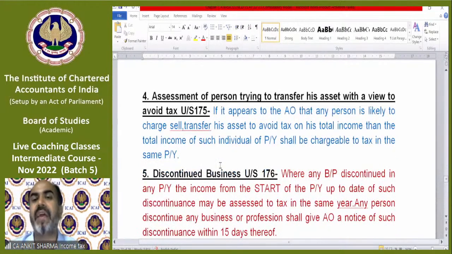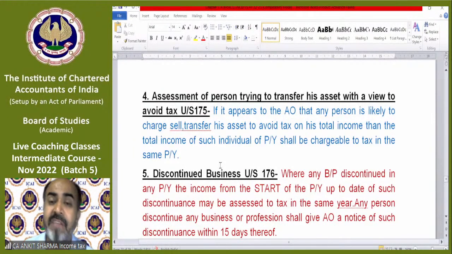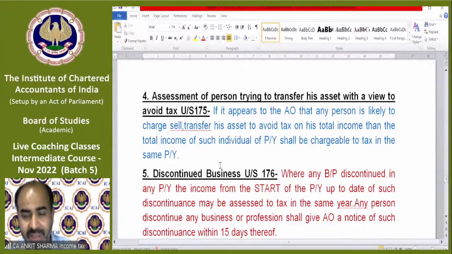Assessment of a person trying to transfer his assets with a view to avoid tax. Point number 2 says if any person who resides in India is leaving India, then catch him. Point number 3 says that if any AOP, BOI, AJP is formed for a particular event, then again we need to pay tax in the same year. The fourth point is very simple. Suppose it's about me. I am in India, I'm not going anywhere.